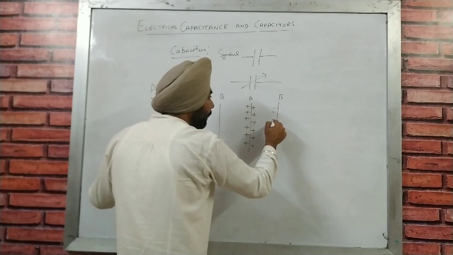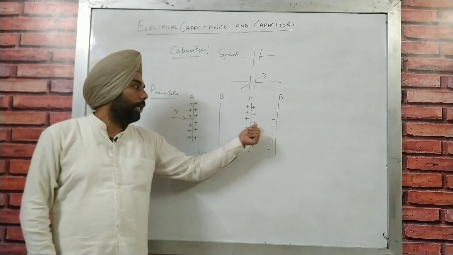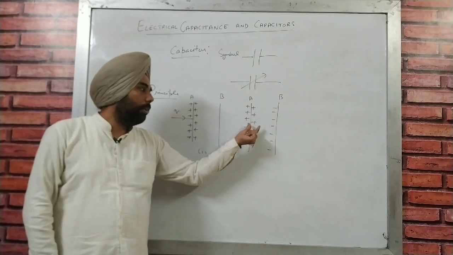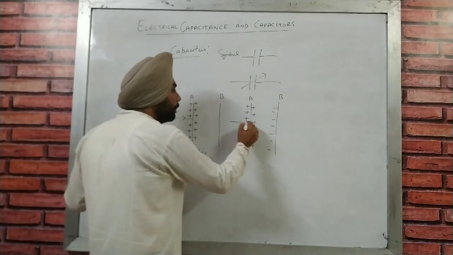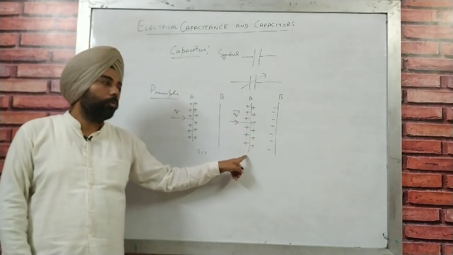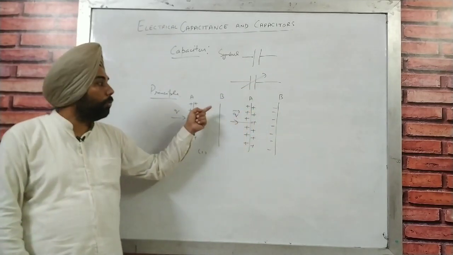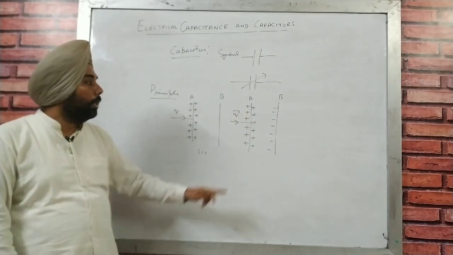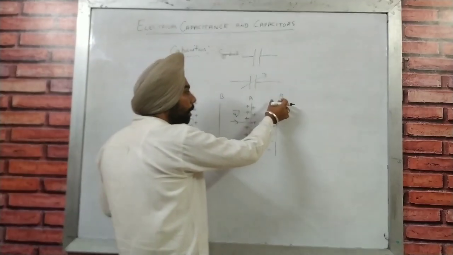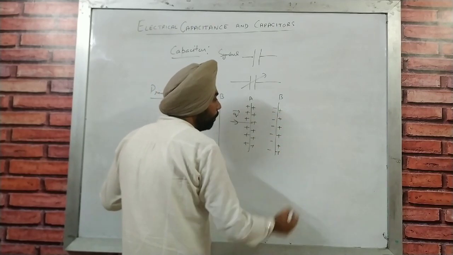So there should be an induced charge here, and obviously that induced charge can reduce some positive charge, because some negative combined with the positive, so we have to give some more charge to the conductor A. So which means the capacity of that circuit is going to rise, because now we have to give it more positive charge here, because some of the charge is reduced by that negative. Obviously if negative comes in that direction, the induced charge positive will also come here.